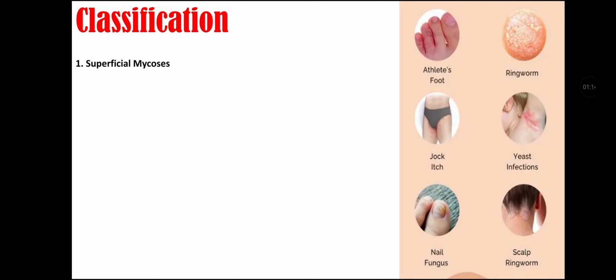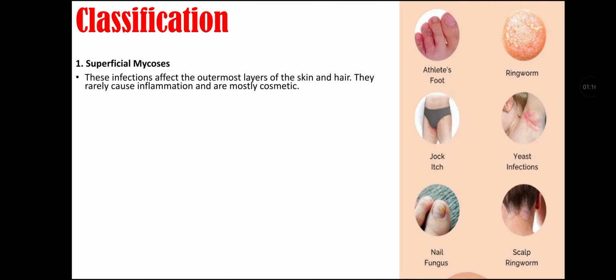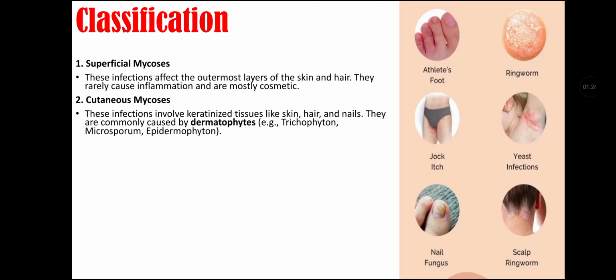Classification. First is superficial mycoses. These are infections that affect the outermost layer of skin and hair. They rarely cause inflammation and are mostly cosmetic. Second is cutaneous mycosis. These infections involve keratinized tissues like skin, hair, and nails. They are commonly caused by dermatophytes like Trichophyton, Microsporum, and Epidermophyton.